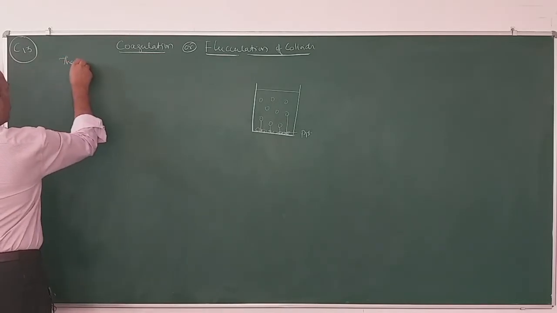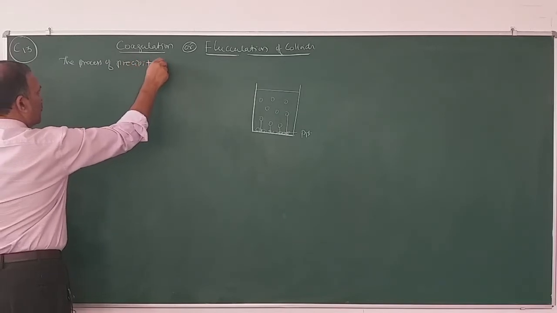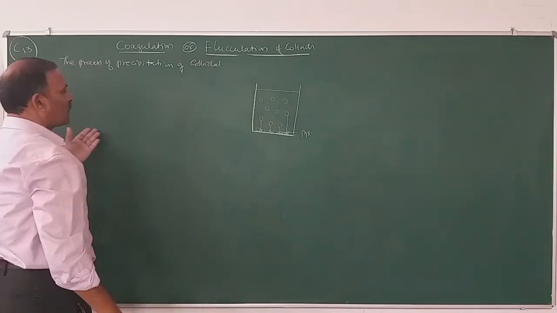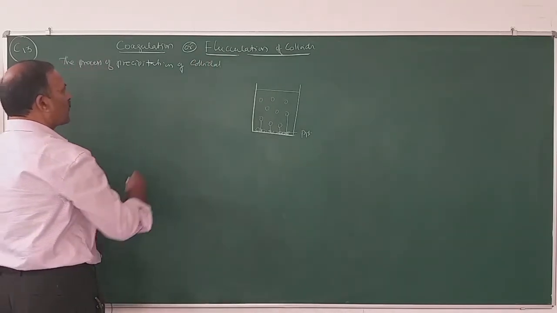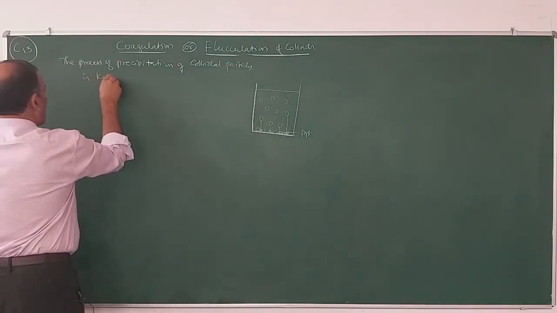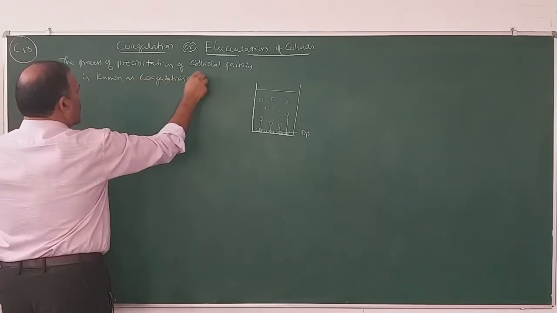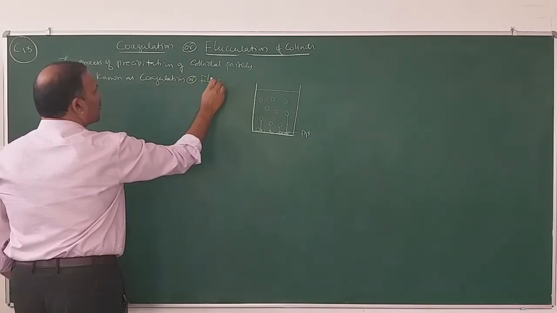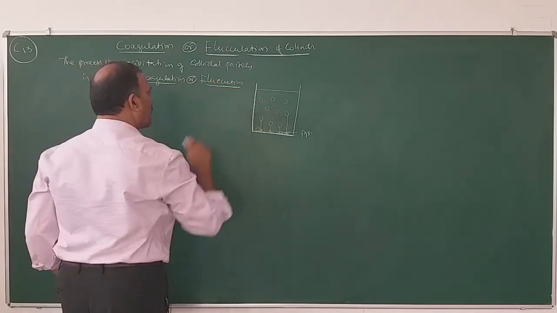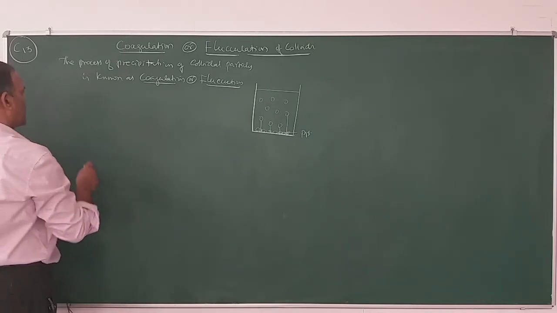So the process of precipitation of colloidal particles, the process of precipitation or settling down of colloidal particles is known as coagulation or flocculation. The process of settling down of colloidal particles or precipitation of colloidal particles is known as coagulation.